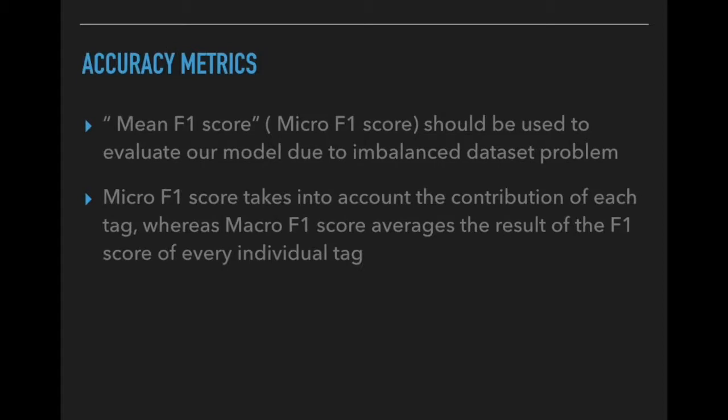Due to the imbalanced nature of the dataset, the mean F1 score, also known as micro F1 score, would be the most appropriate metric to evaluate our model. Micro F1 score takes into account the contribution of each tag. It calculates the values of true positives and false negatives of each tag and computes the overall F1 score. Whereas macro F1 score averages the F1 scores of every individual tag.